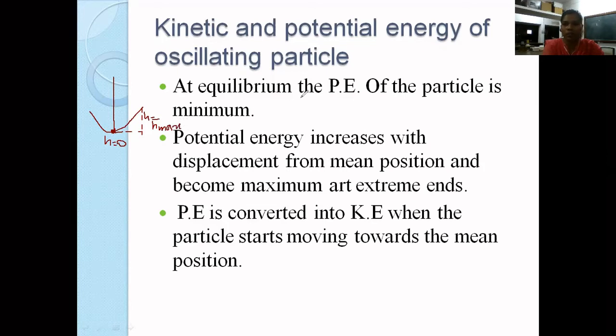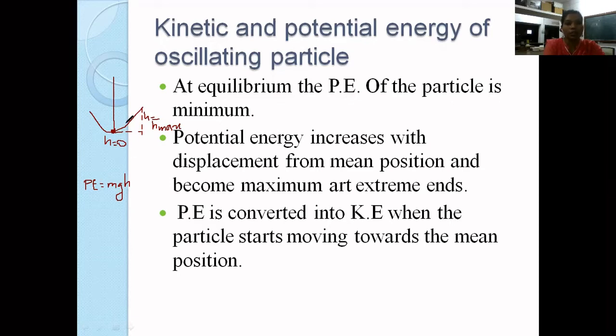So as long as the particle is in motion, there will be kinetic energy possessed by the particle. When the particle is at mean position, the potential energy is given by m into g into h. Now at mean position, I know that h is equal to 0. The particle is at the lowest possible point. Therefore, the potential energy of the particle at mean position or at equilibrium is going to be minimum. What is the minimum value? If I put h equal to 0, the minimum potential energy will be 0.